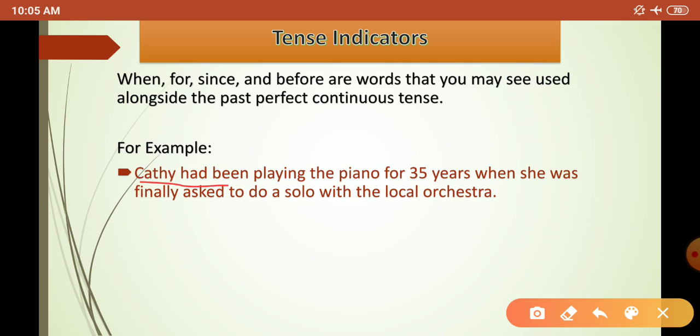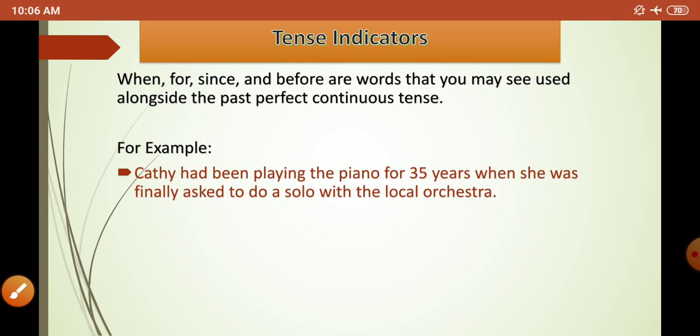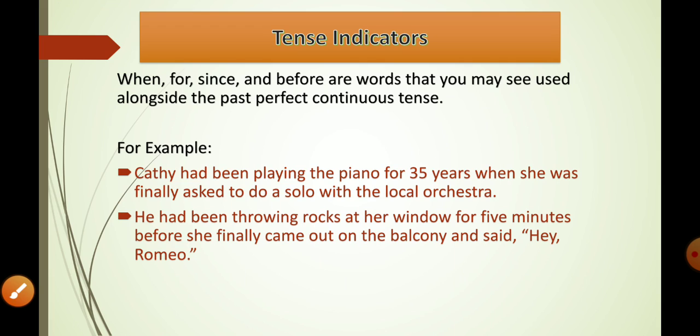So Kathy had been playing the piano for 35 years, and the situation of playing the piano ended when she was finally asked to do a solo with the local orchestra. So we are using when here. It is also a tense indicator. It can also be said that when was used to end the previous situation or previous action.